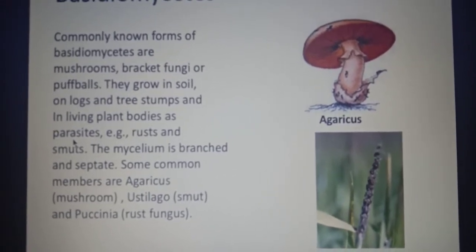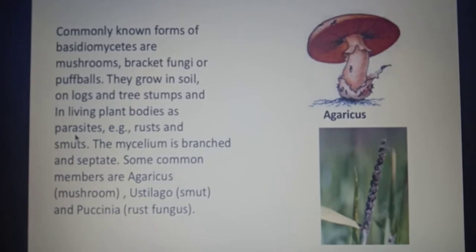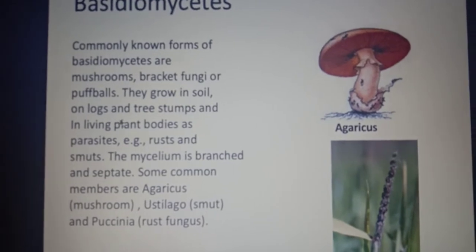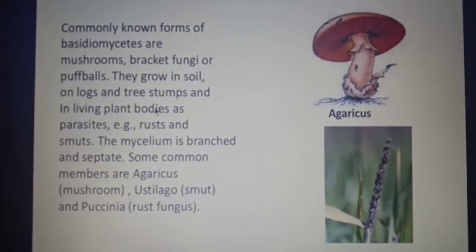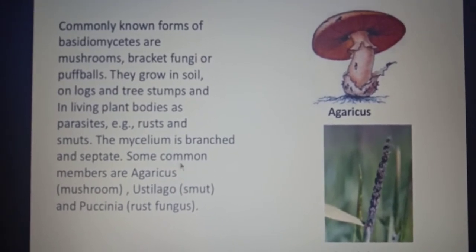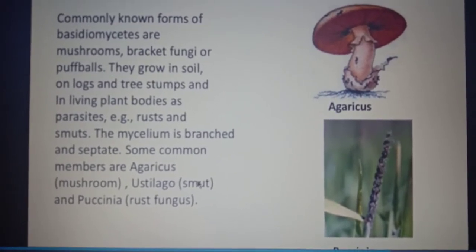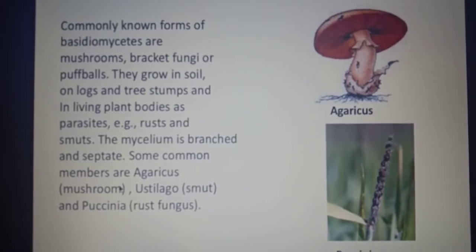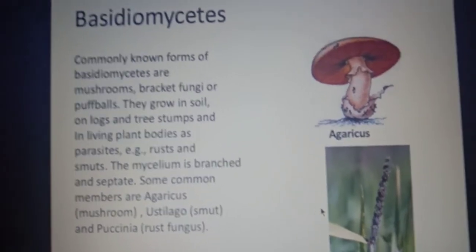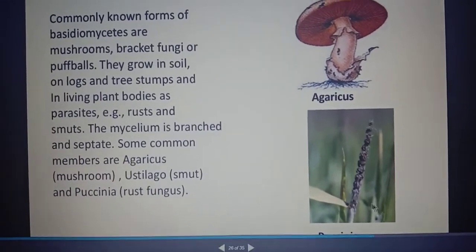Then the mycelium here also is branched and septate. That means they will be uninucleate in nature. So, commonly known as mushroom, bracket fungi, or puffballs. They can grow on logs and tree stumps, and in living plant bodies as parasites. Mycelium is branched and septate. Examples are rust, which is known as Puccinia. Smut is called Ustilago. Agaricus is called mushroom. Okay, so these are some examples of basidiomycetes. You can see here Agaricus and Puccinia. The diagram is given.